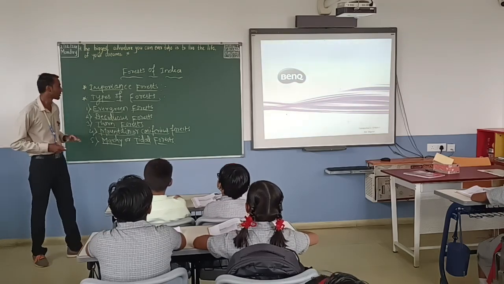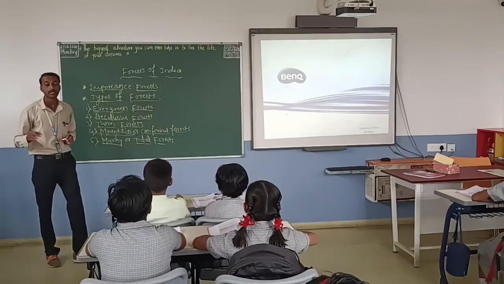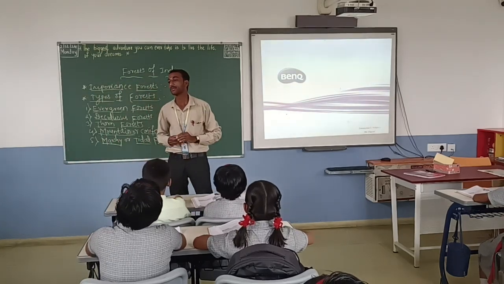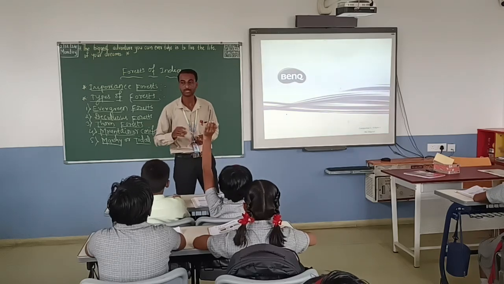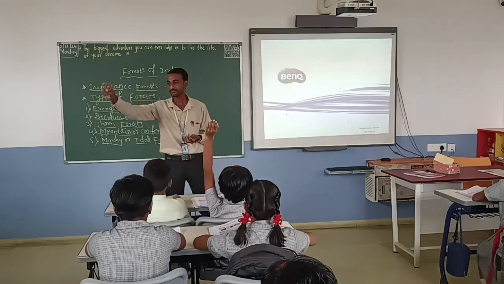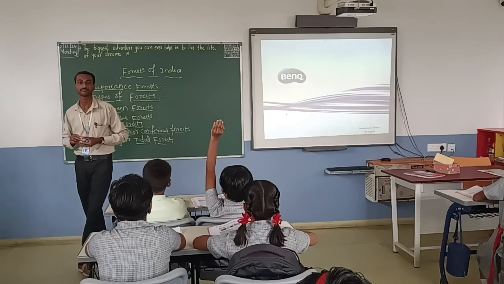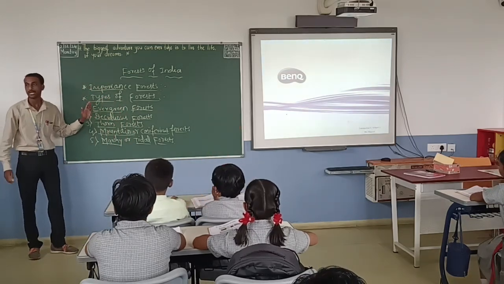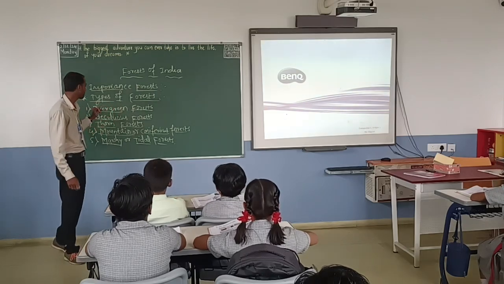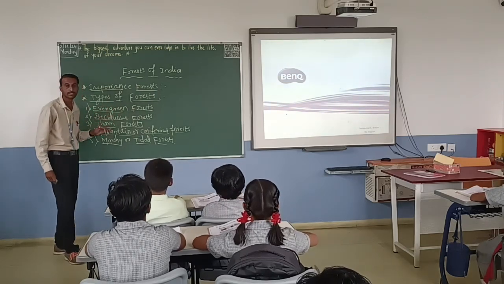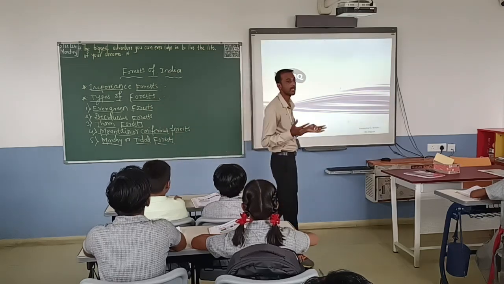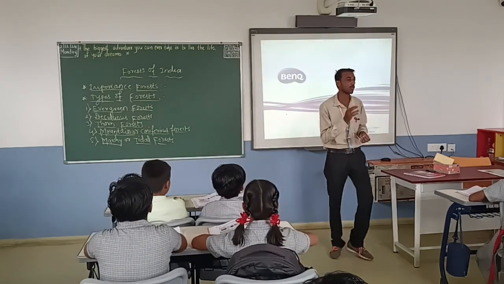Yes. In an evergreen forest, which type of trees do we find? Rosewood, ebony, and mahogany. Yes, very good. Rosewood, ebony, and mahogany trees we can find in the evergreen forest. Why do evergreen trees appear green throughout the year?